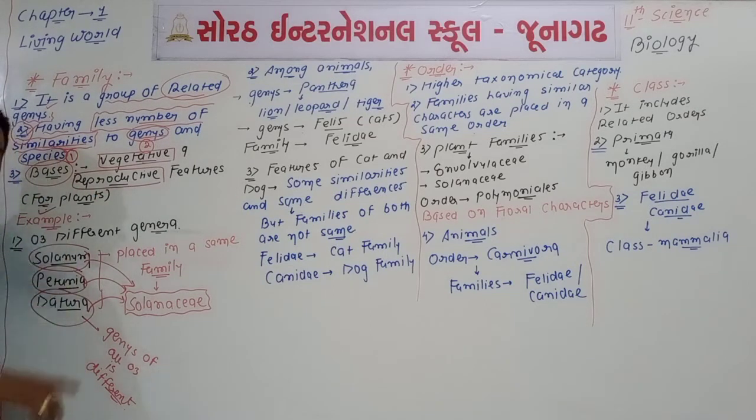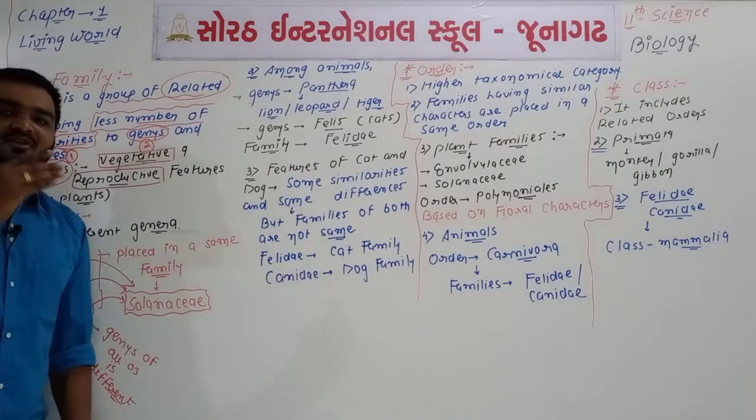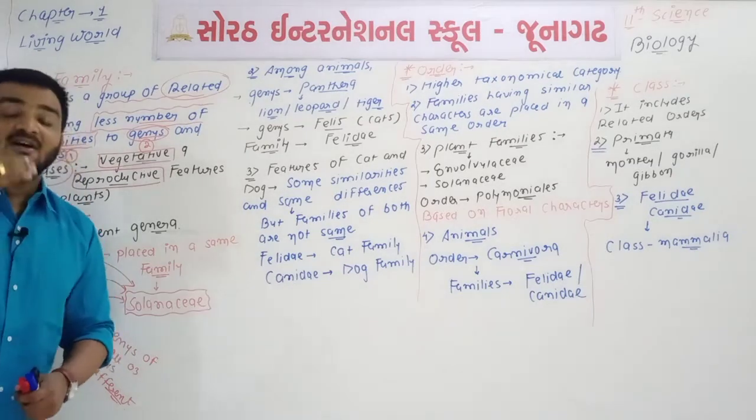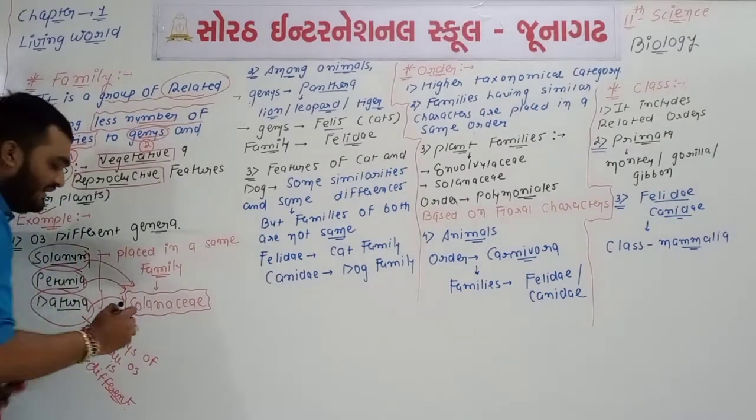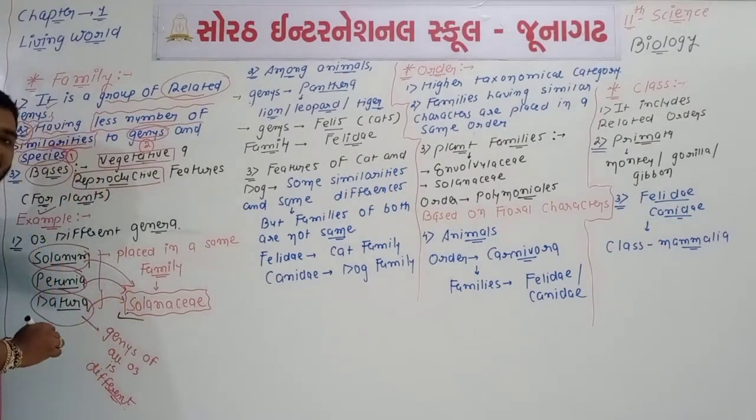So it is the best example. You will remember three names: Solanum, Petunia, and Datura. Again, three names: Solanum, Petunia, and Datura, all having different genera, but the family of all three will be the same, and the name of the family is what? The name will be Solanaceae.